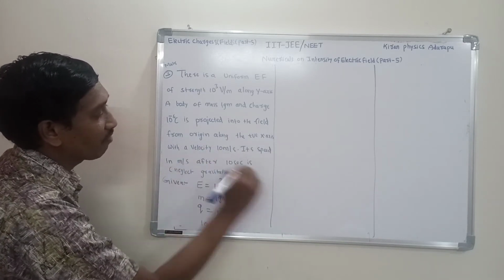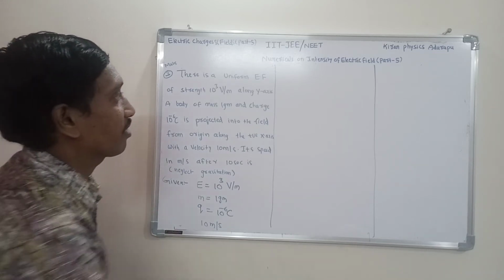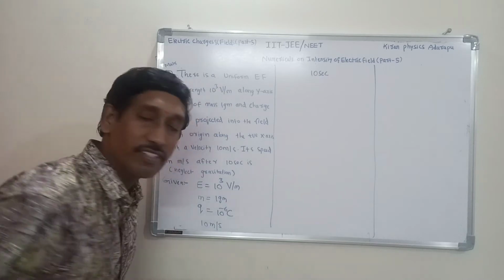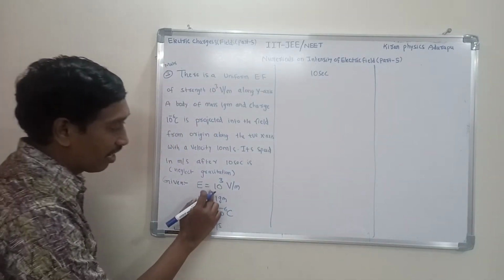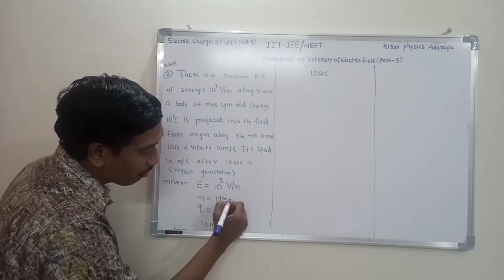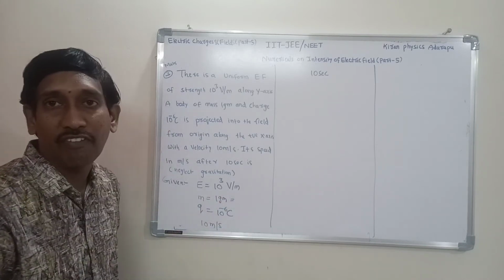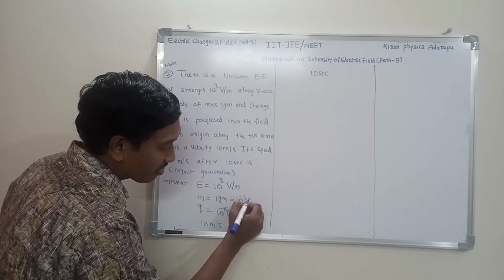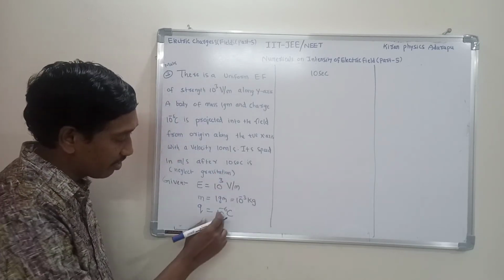Its speed after 10 seconds is asked. Electric intensity in volt per meter is SI, but mass is given in grams, which is not SI. First convert into kilogram: 1 gram is 10 power minus 3 kilogram.